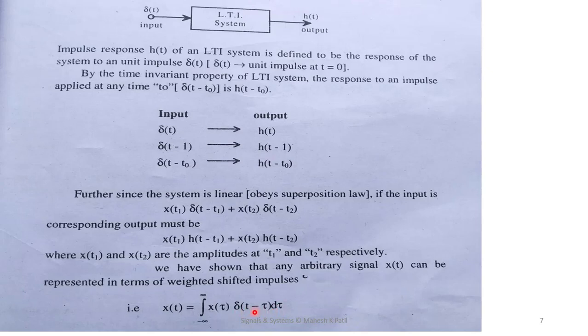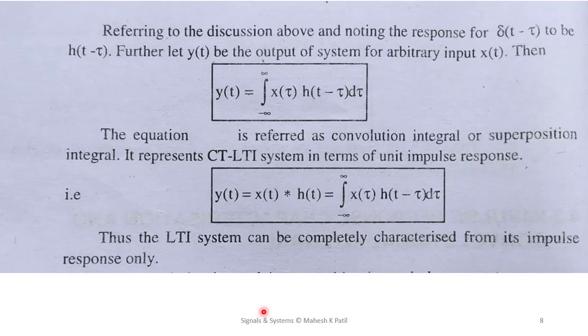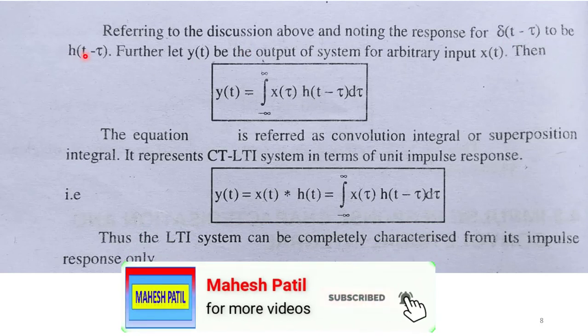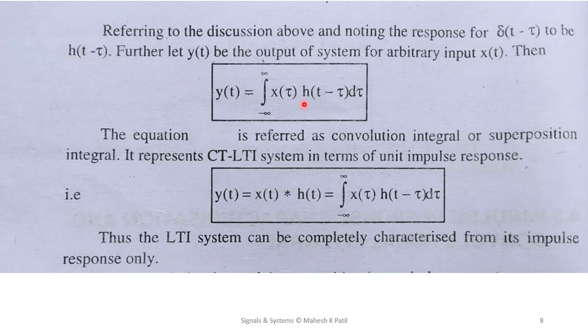But here we can replace this delta t minus tau with h of t minus tau. So replacing delta t minus tau with h of t minus tau, we can write the output for input x of t as y of t equal to the integration from minus infinity to plus infinity of x tau h of t minus tau d tau.